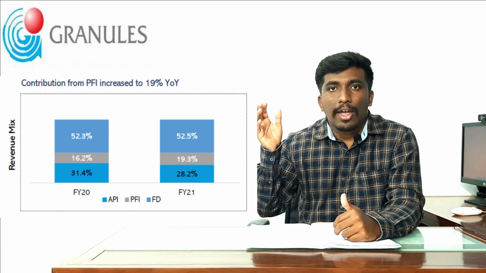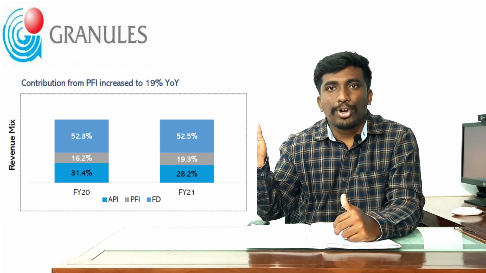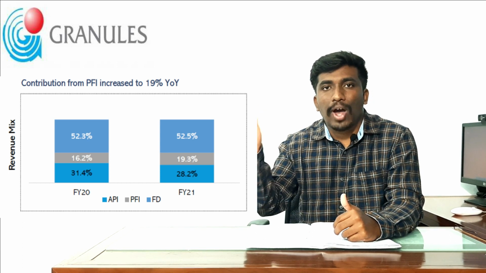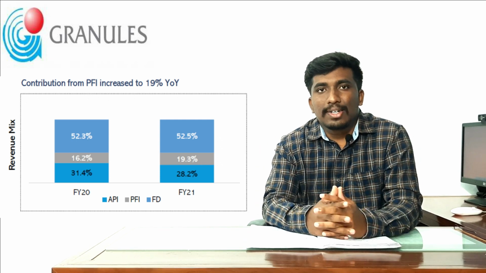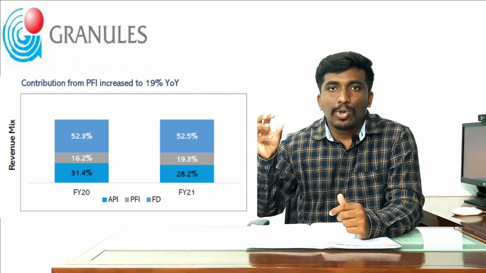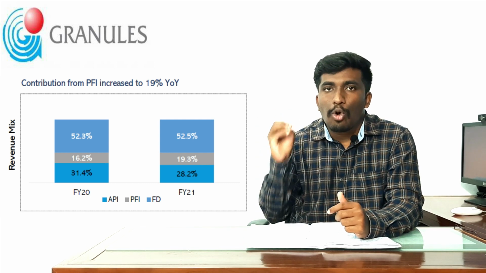Next, the FD finished dosage contributes almost 52.5% to the revenues of the company. So the FD finished dosage contributes more revenue to the company. One very important and positive factor is that the FD finished dosage also has a high margin.